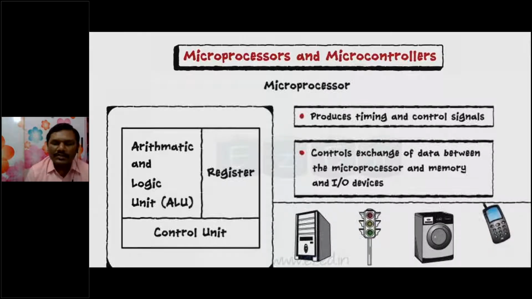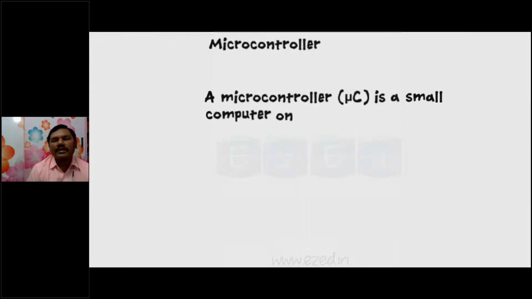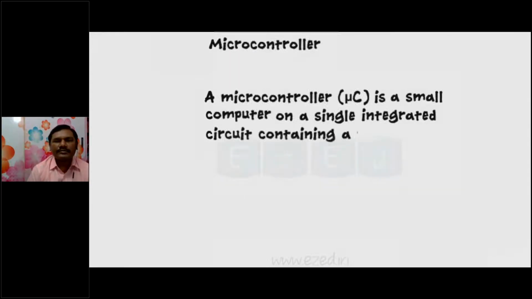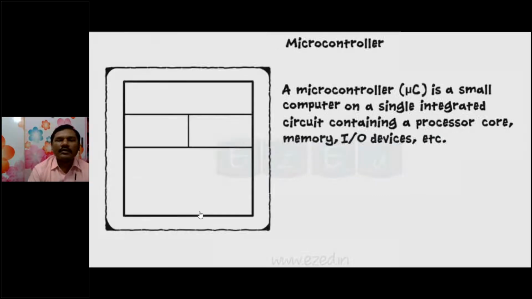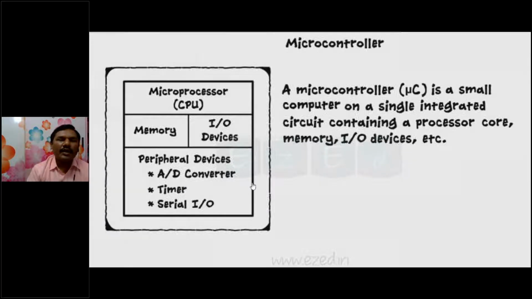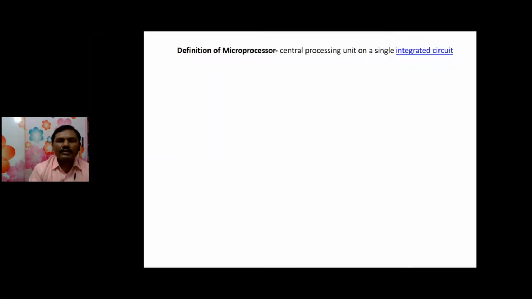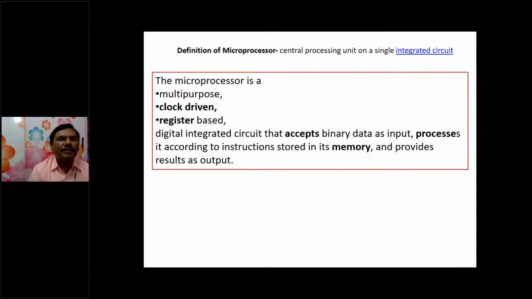These are the applications used in mobile phones, washing machines, and so on. This topic I explained yesterday in the first PPT. So this is the block diagram of a microcontroller. All are packed into a single chip. That's why it's also called a small computer. So this is the definition of microprocessor.